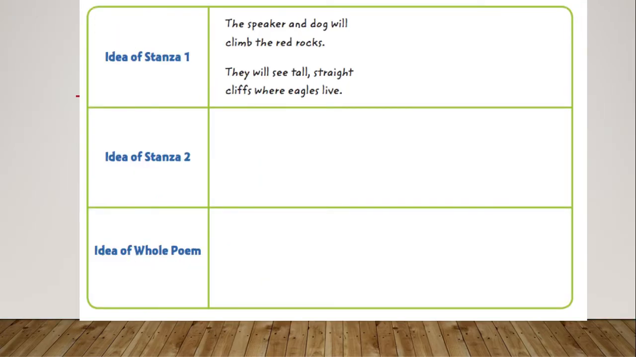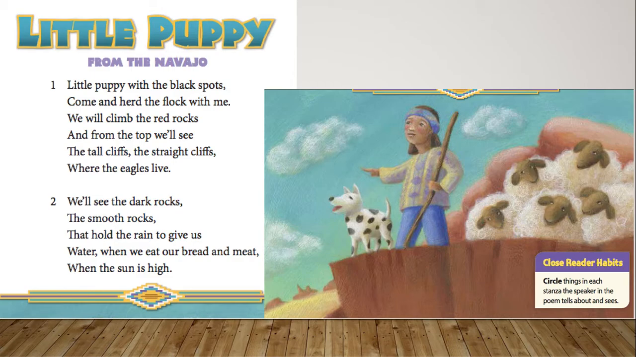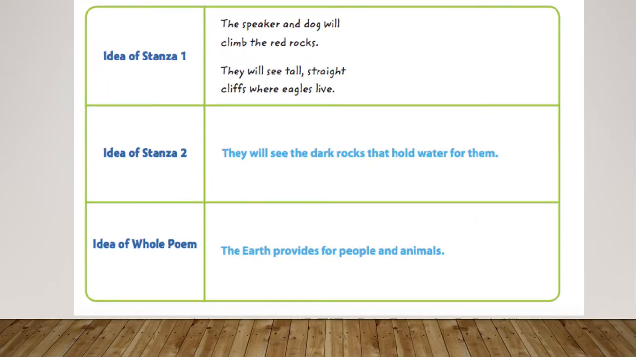When we look at stanza 1, the speaker and the dog climb the red rocks and they go straight up. We refer to an eagle, so it helps us know that it's really, really high. Because when we think about eagles, we think about them soaring through the sky. The cliff that they have climbed must be very tall as well. In stanza 2, they will see the dark rocks that hold water for them. So they're seeing out across the earth and seeing different things as they look over. When we look at the whole poem, we're thinking about how the earth provides people and animals with different things.